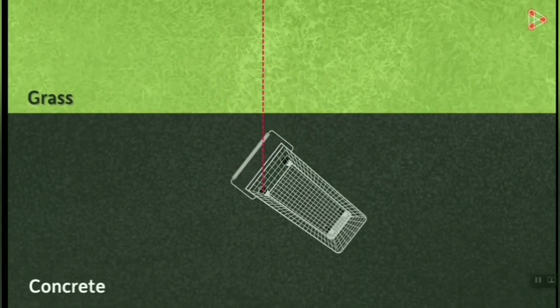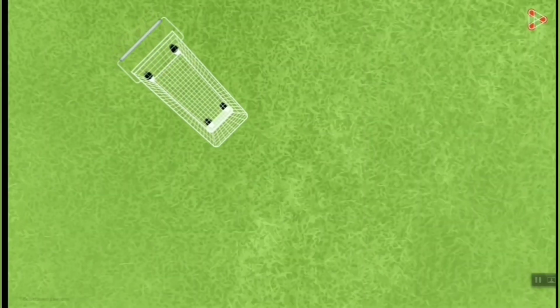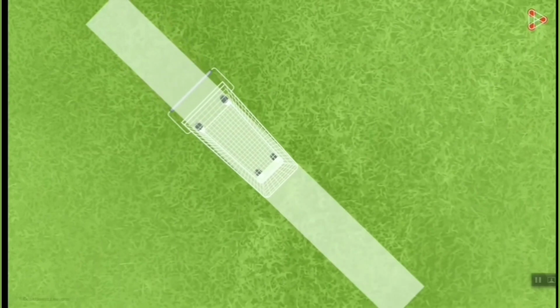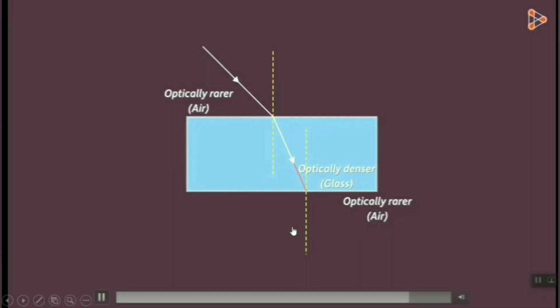If I draw a normal, you can clearly see that it's moving away from the normal in this case. If the surfaces were the same, it would have moved in this direction, but as they are different, the direction as well as the speed of the cart changes. We can apply the same analogy for the light entering from an optically denser medium to an optically rarer medium. Light can propagate more easily in an optically rarer medium than in an optically denser medium.